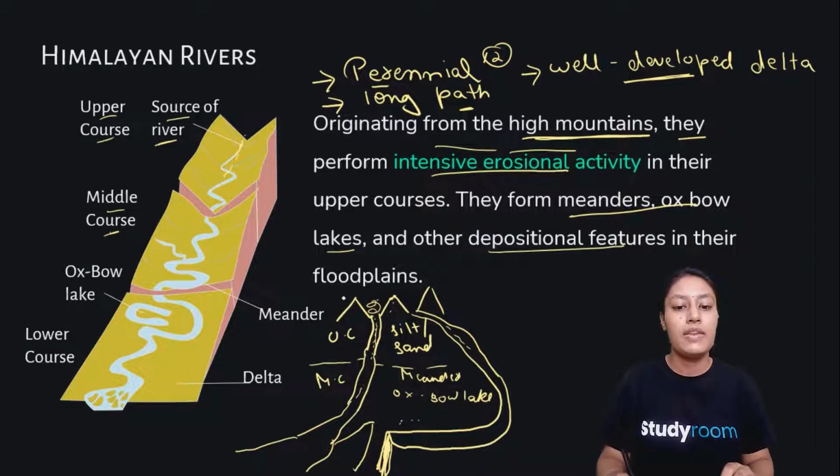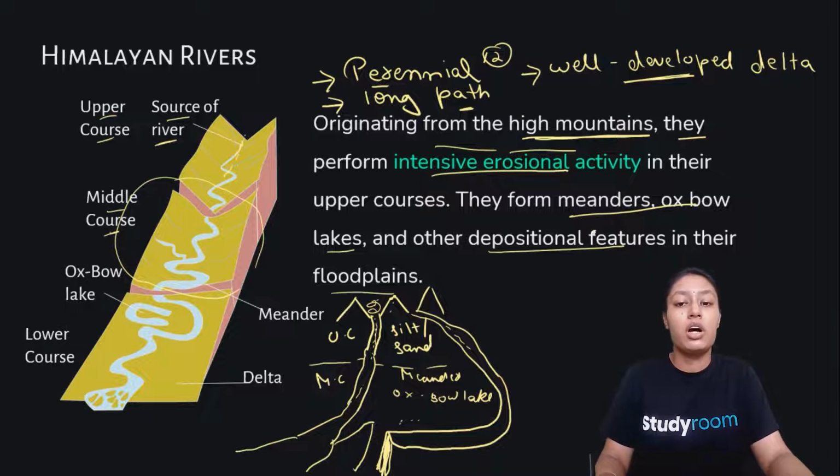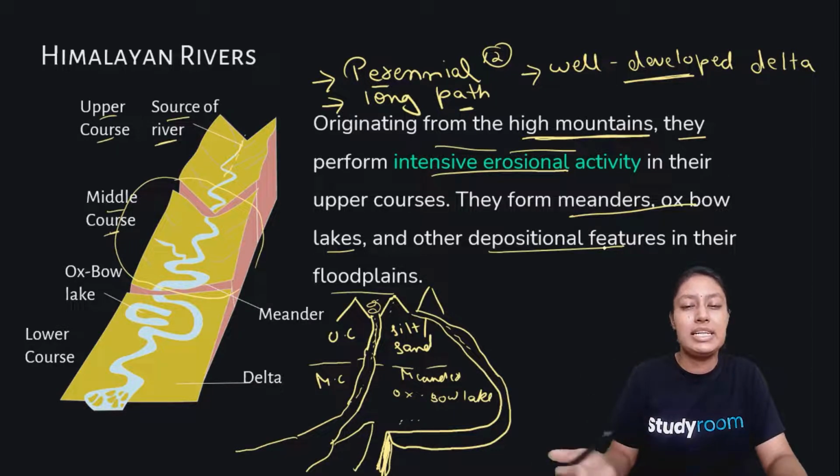These are in the floodplain. In the middle part where we have segregated this, there are oxbow lakes and meanders, which are depositional features. For example, silt that travels makes land more fertile and raises the level of land.